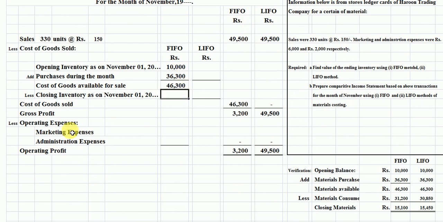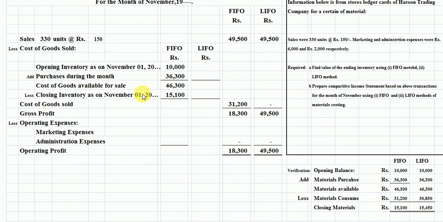Students, now the closing inventory is 50,100 rupees under the FIFO method here. Cost of goods sold is the amount of 31,200 rupees here.